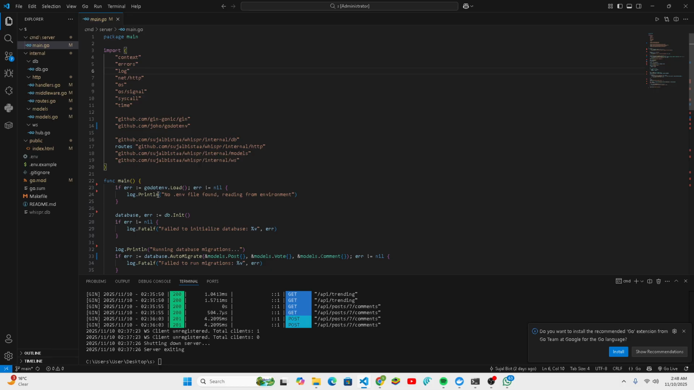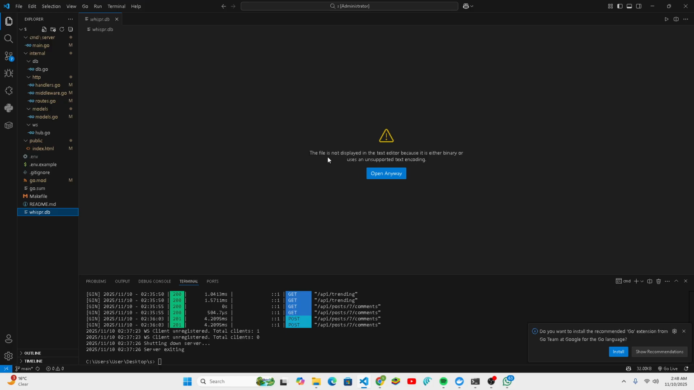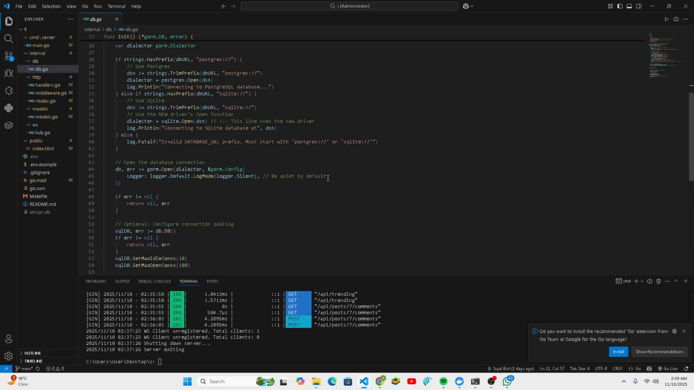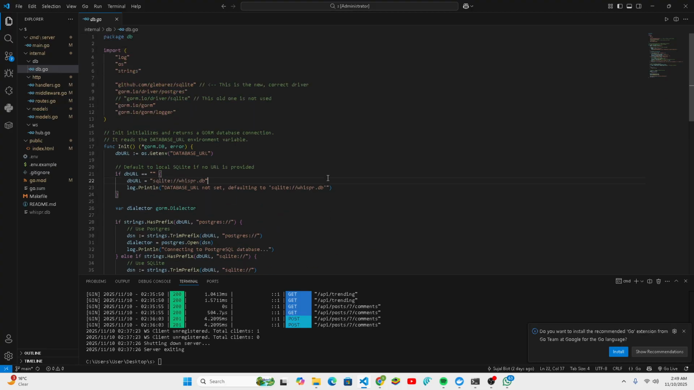It also runs GORM auto migration. This is what automatically creates the posts, boards, and comment tables in our Whispers database file. This is the Whispers database file. Then it also starts the WebSocket hub, calls routes, and starts the main Gin web server. Now for the database, we have db.go. It has only one job, connecting to the database. It reads the database URL from the .env file.